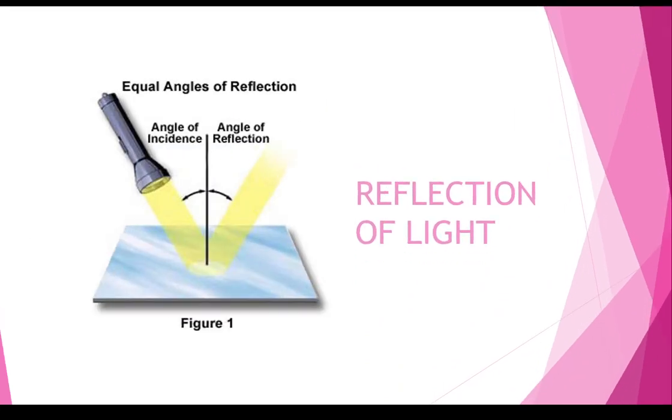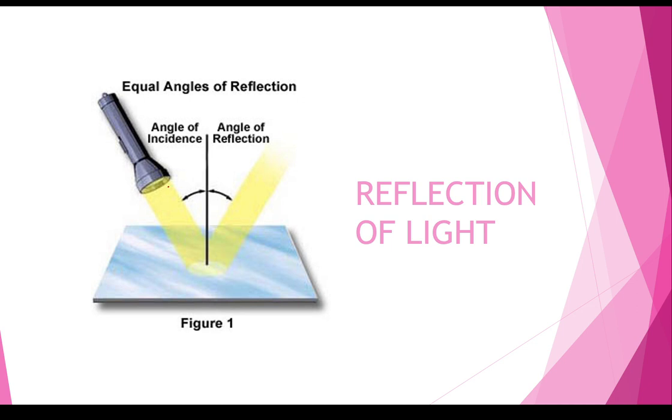Up till now we have seen that light travels in a straight line. Now let us see how we can change the direction of light. That is reflection of light. A mirror bounces back the light falling on its surface. This bouncing of light from a surface is known as reflection of light.